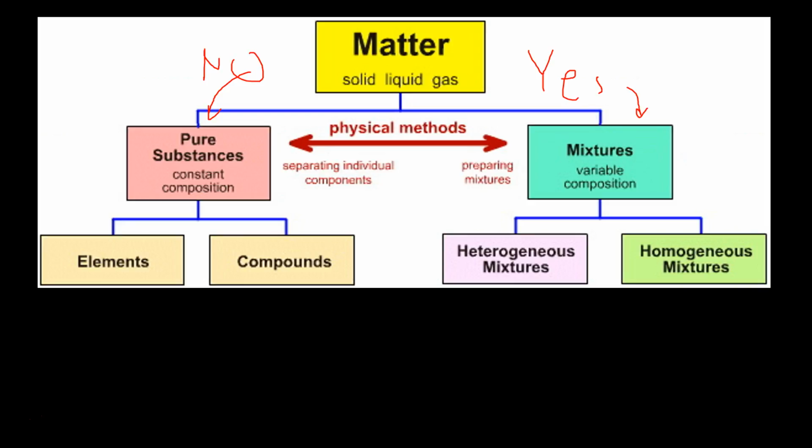Now, in mixtures, you're going to have two types. If the composition is uniform, you're going to have a homogeneous mixture, like air, sugar and water, or stainless steel. If what makes the mixture is not uniform, you're going to have a heterogeneous mixture: granite, wood, blood. It's made up of multiple things.